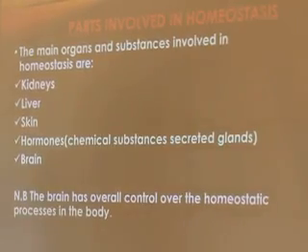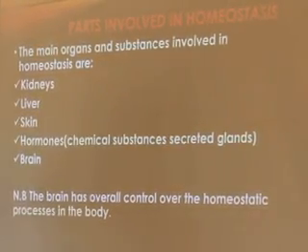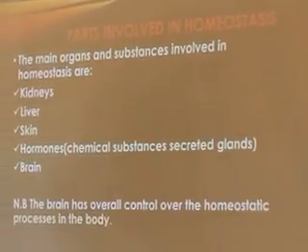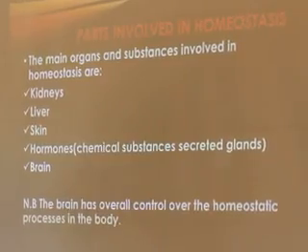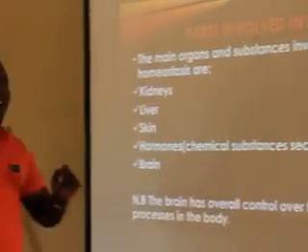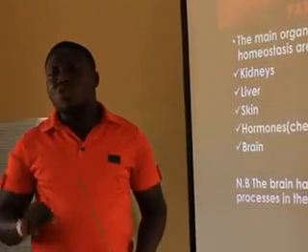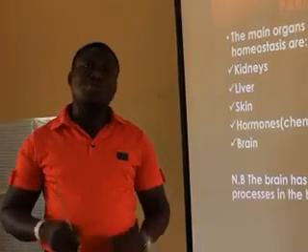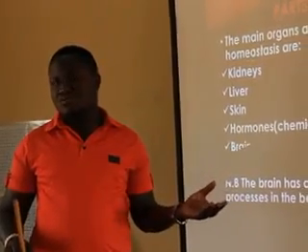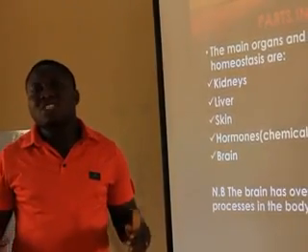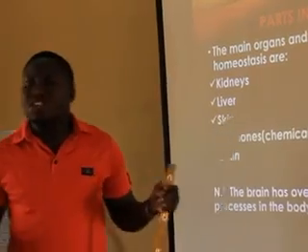And one of my students may be asking me, so why? Why does the brain have overall control of homeostatic processes? Simple answer made clear for you. The reason is because the brain controls both voluntary and involuntary activities. So one of the examples of voluntary activities, when you want to sleep, the brain controls you. One of the involuntary activities you know is that your body does not take permission from you